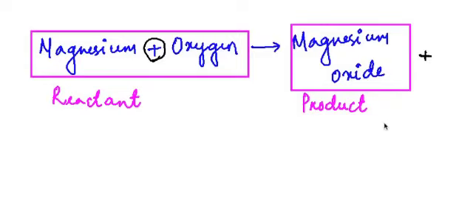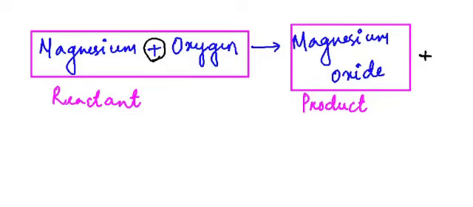Now in the word equation, we have the names of the substances which are reacting. We write the complete names in the form of words. That is why it is called a word equation.